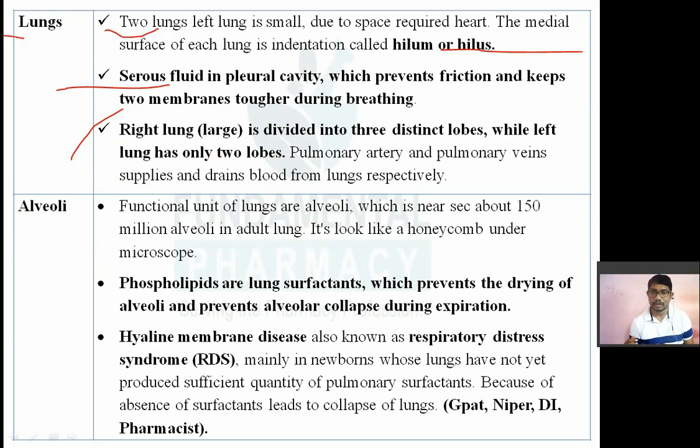The right lung is relatively larger than the left lung. Remember, the pulmonary vein will supply blood to the lung. The pulmonary artery will take blood away from the lung. Okay, so this is exactly the opposite of what we were studying.